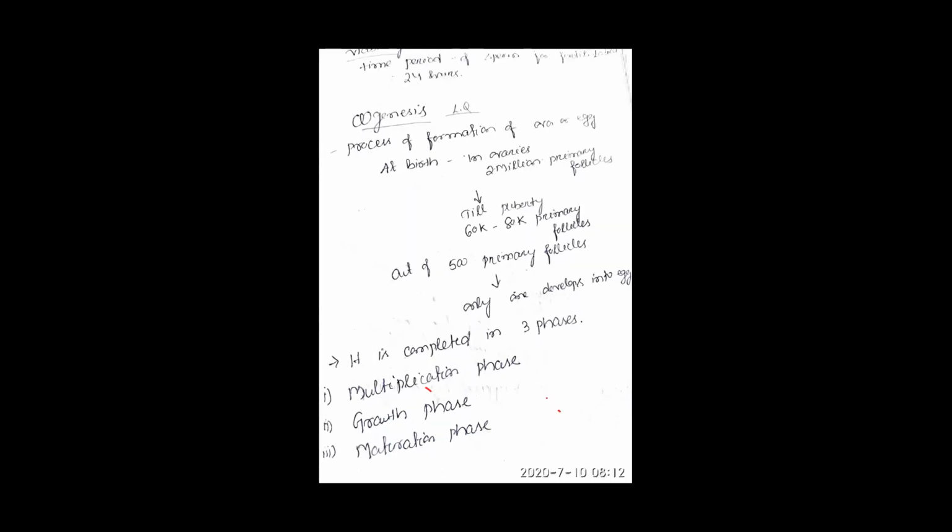So what is spermatogenesis? The process of development of sperm is called spermatogenesis. So like that, what is oogenesis? The process of formation of ova or egg is called oogenesis. Clear?